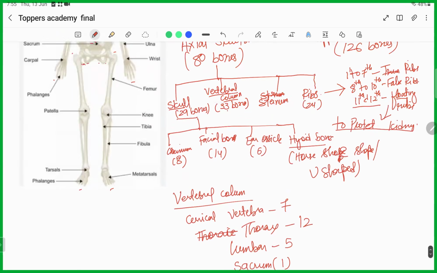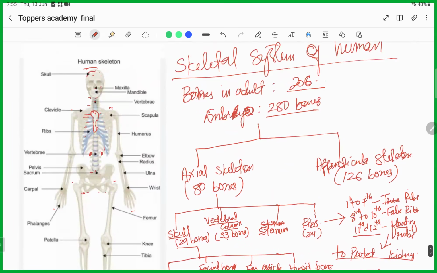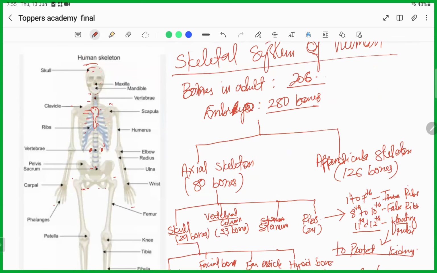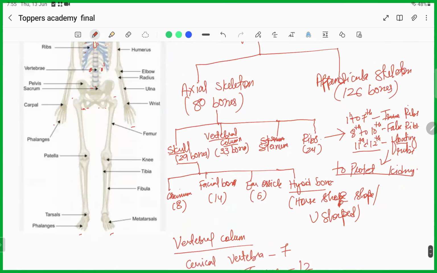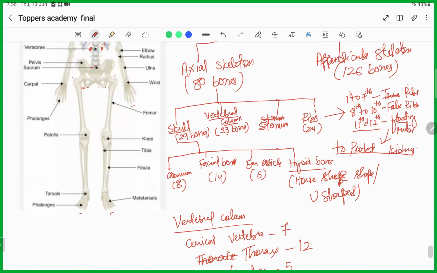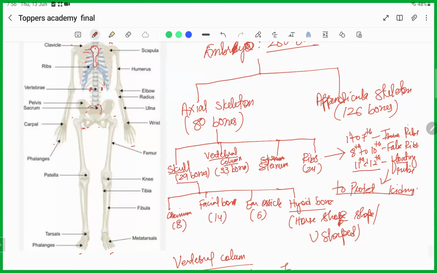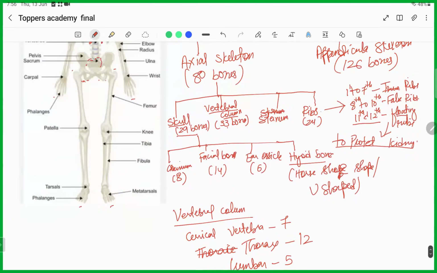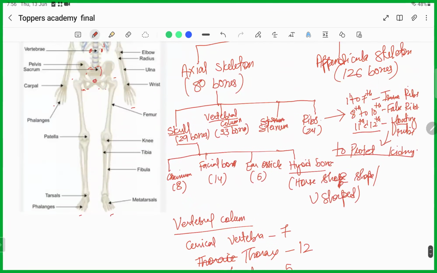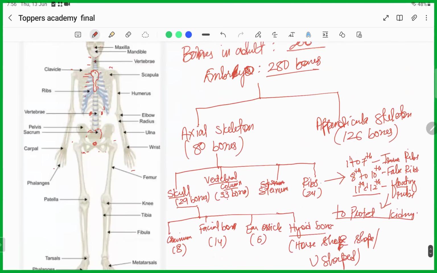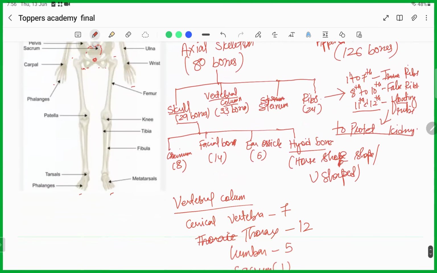And again, it's divided. This part is the cervical part. The thoracic region is known as the thoracic vertebra, and from here it is known as the lumbar vertebra. And this is nothing but the back here. There is one big bone known as the sacrum, and also at the tip there is something known as the coccyx. At least be aware of that one.